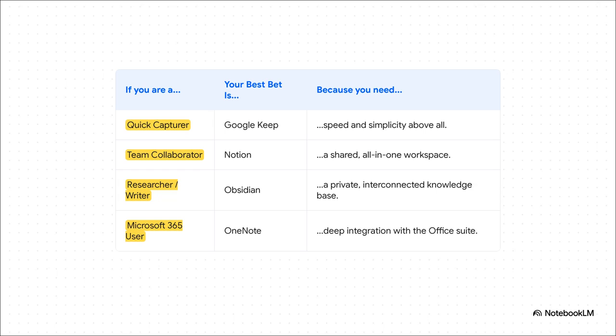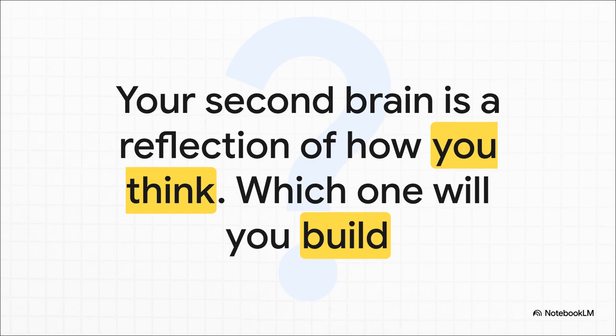And we'll add one more. If you're a heavy Microsoft 365 user, OneNote is a fantastic choice because its integration with the Office suite is just seamless. So, in the end, choosing a second brain, it's more than just picking some software. It's a really personal decision about how you want to structure your own thinking, how you want to connect your best ideas, and how you want to build a system that makes you smarter and more creative. So the real question to leave you with is, which one of these reflects how you think? Which second brain are you going to build?